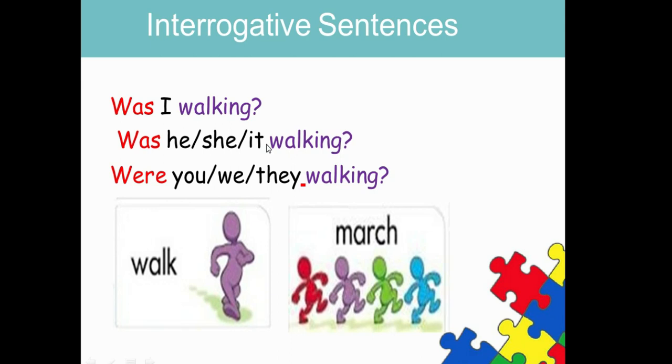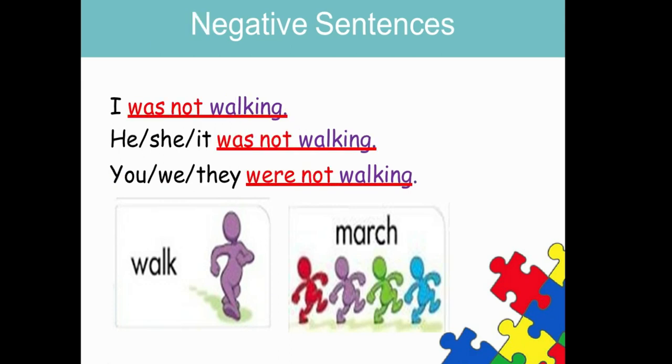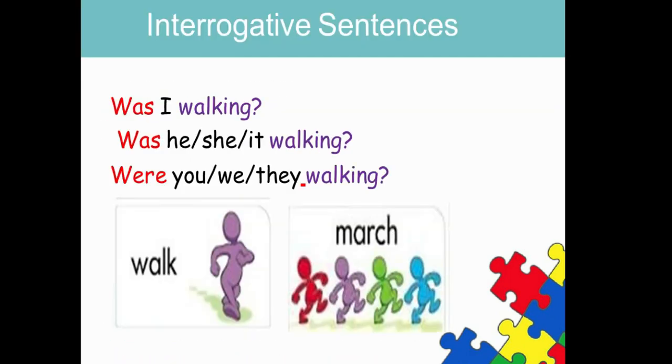Interrogative, most of the students or people pronounce it incorrectly. The correct pronunciation is interrogative. Interrogative means the question statement. Like here you can say, I was walking. What I did, I just put the helping verb before the subject. This is the basic formula to write interrogative sentences. You just put the helping verb before the subject.